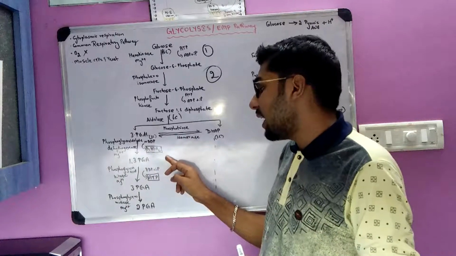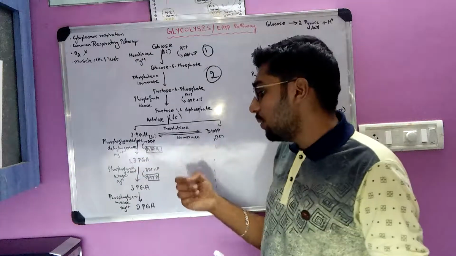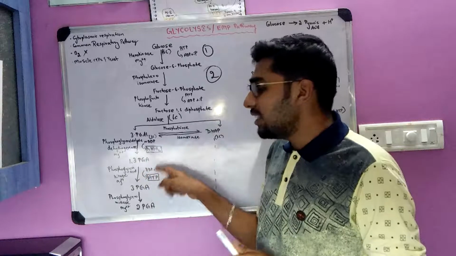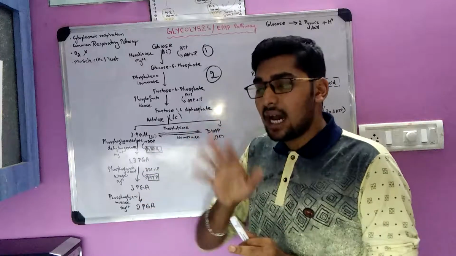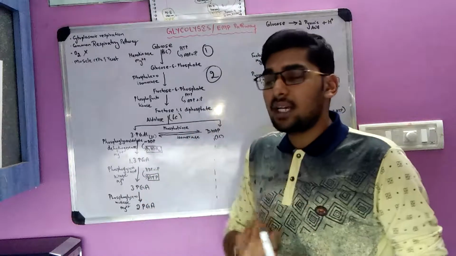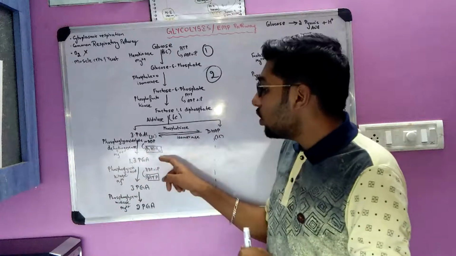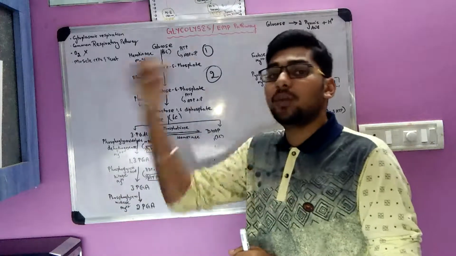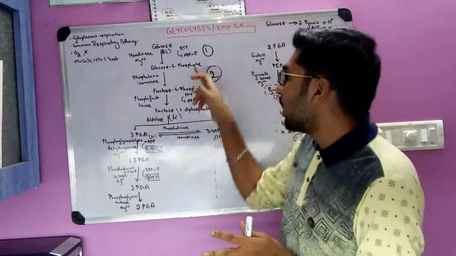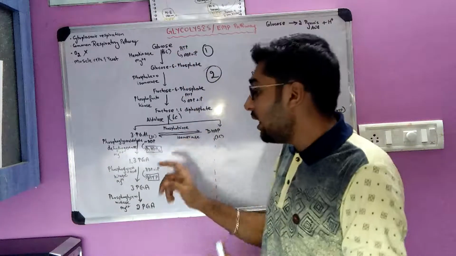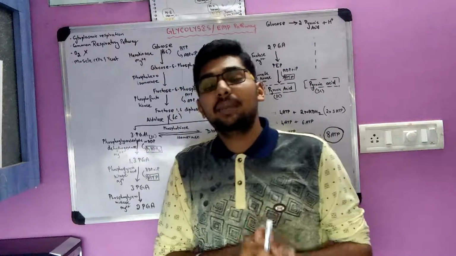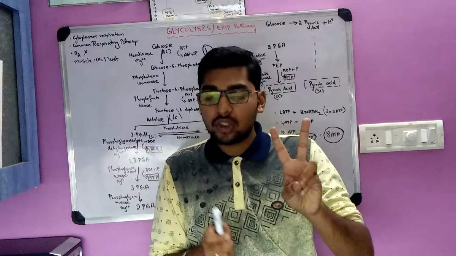In 1,3 phosphoglyceric acid, one of the phosphate groups is removed. The 1 and 3 refer to the positions where the phosphate group is attached on the carbon atom: the first carbon atom and the third carbon atom. So from the first carbon atom, one phosphate group is removed. Whatever ATP was giving rise to ADP earlier, here ADP will become ATP. ADP is adenosine diphosphate.